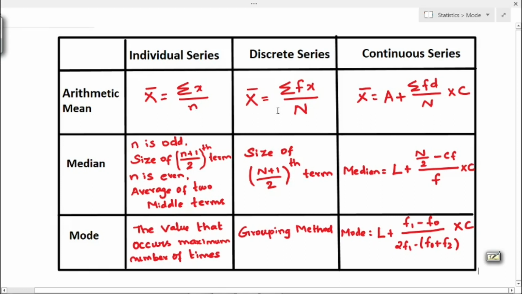Next, formula for discrete series is x bar equal to sigma fx divided by N. This capital N is nothing but total of frequency. So we have to add the frequency values.